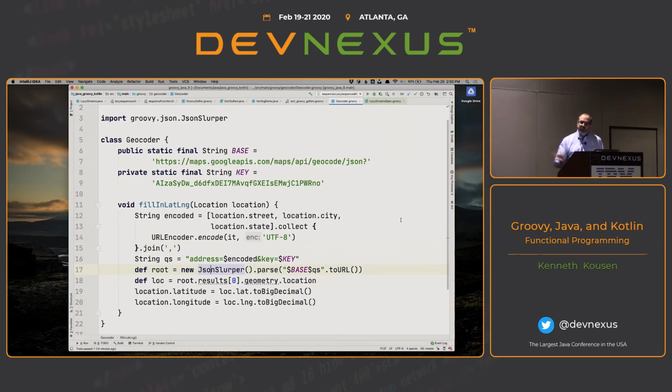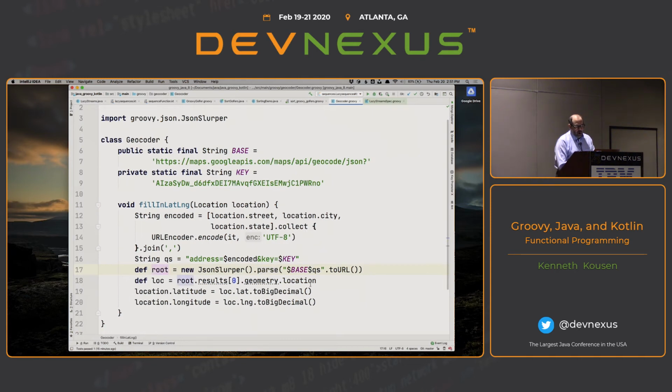And then Groovy has something that Kotlin doesn't have, which is a JSON slurper, believe it or not. That's what they call it. But that's built into the library, which will take JSON and allow me to parse the details. Now, in this case, I'm using a parse method that takes a URL. So I create the string. We have the string interpolation, which Kotlin also has. I convert it to a URL because Groovy adds a toURL method to string. So does Kotlin. They do an extension function to add toURL to string. This parse method goes to that destination, downloads the JSON data and parses it, and hands me the root.